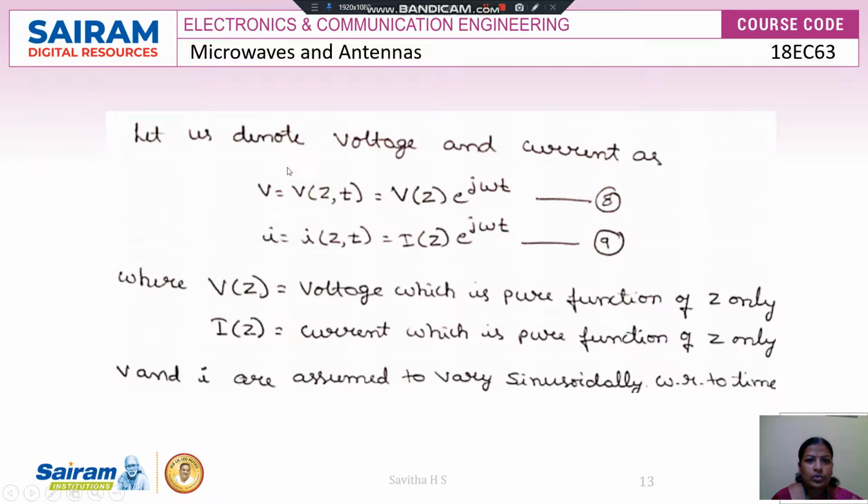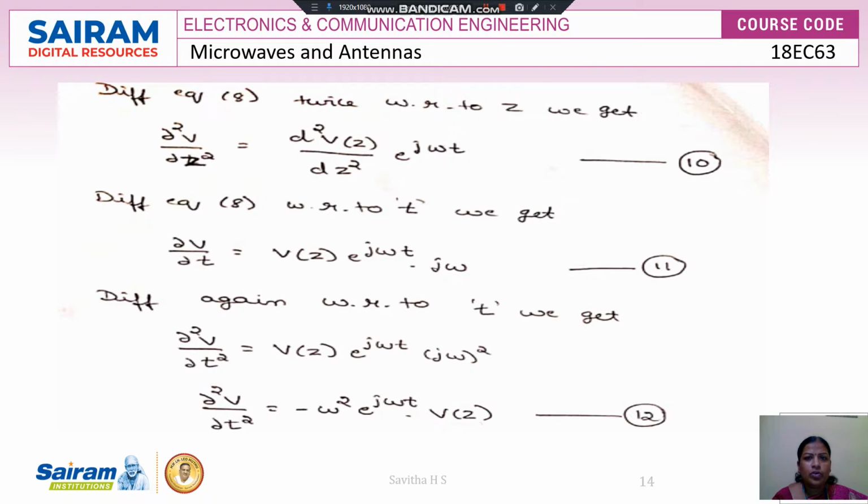So now let us denote the voltage and current. V is equal to V(z, t), which is V(z) e to the power of j omega t. And I is equal to I(z, t), which is I(z) e to the power of j omega t. Here V(z) is a pure function of Z only, and I(z) is a pure function of Z only, where V and I are assumed to vary sinusoidally with respect to time.